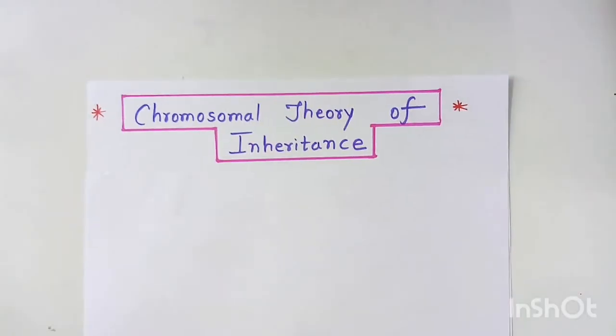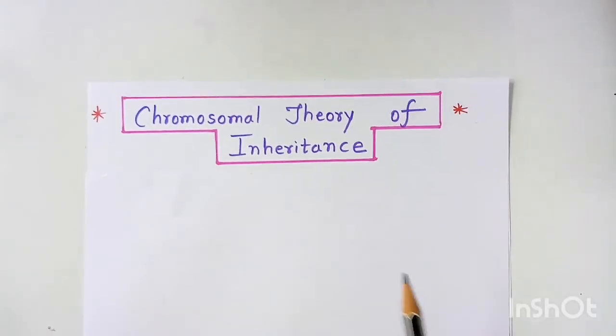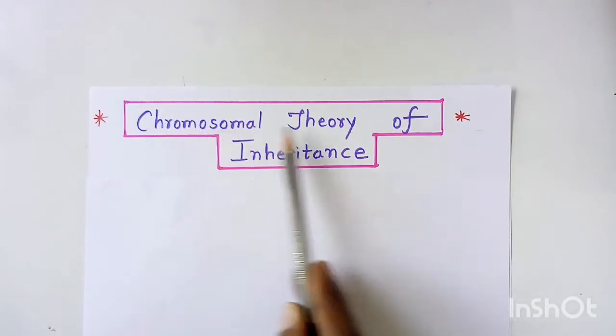Students, we all know Mendel was the first one to put forth the theory of inheritance, but his approach of using mathematics and statistics to explain biological phenomena was unacceptable to the biologists of that time, and hence his work was not widely recognized. Later on, due to advancement in microscopy, scientists were able to observe cell division and the structure of chromosome.